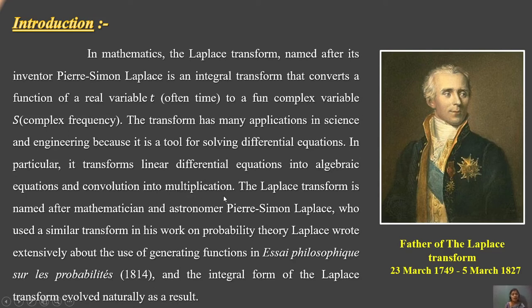The Laplace transform is named after the mathematician and astronomer Pierre Simon Laplace, who used a similar transform in his work on probability theory. Laplace wrote extensively about the use of generating functions in his philosophical essay on probabilities in 1814, and the integral form of the Laplace transform evolved naturally as a result.